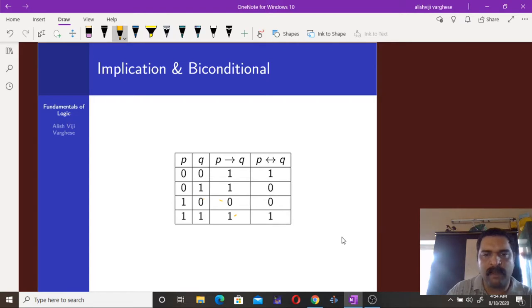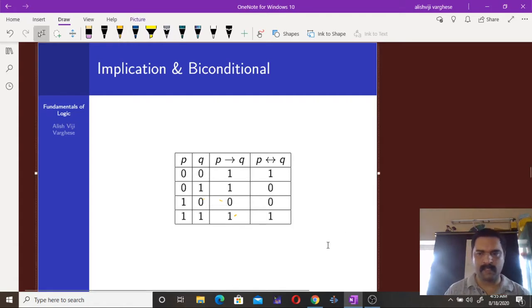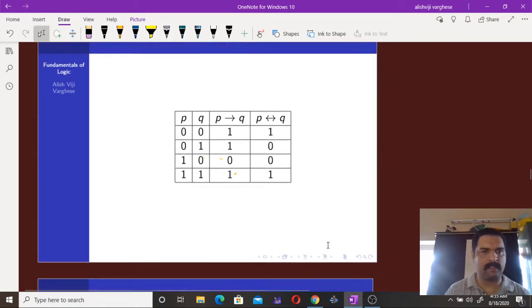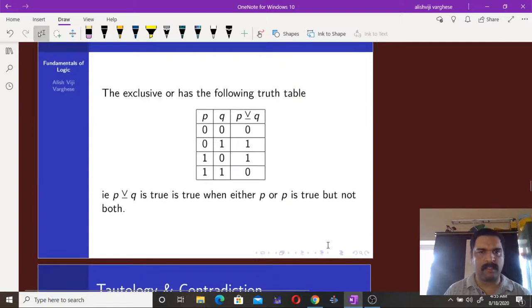And P if and only if Q is true only when P and Q have the same truth values. That is, if P is true and Q is true, then P if and only if Q is true. If P is false and Q is false, then P if and only if Q is true. So that's the truth table of the biconditional statements.